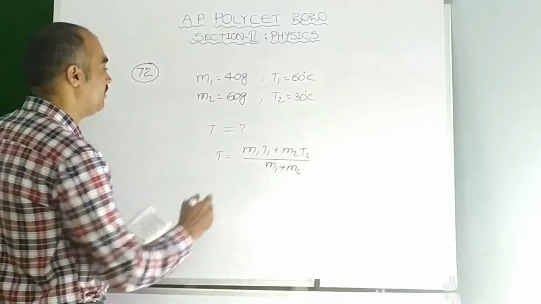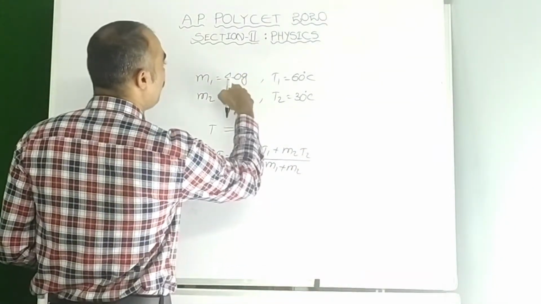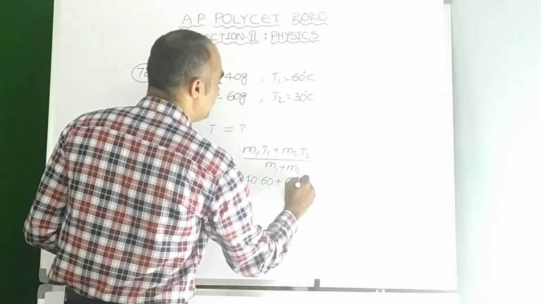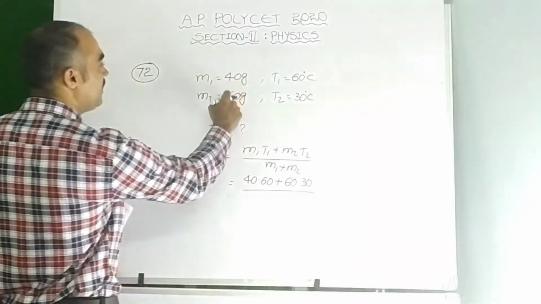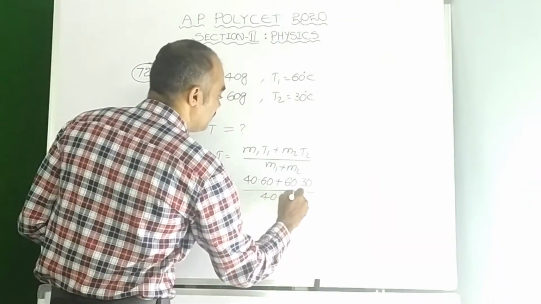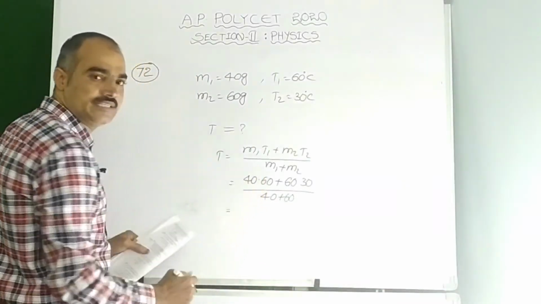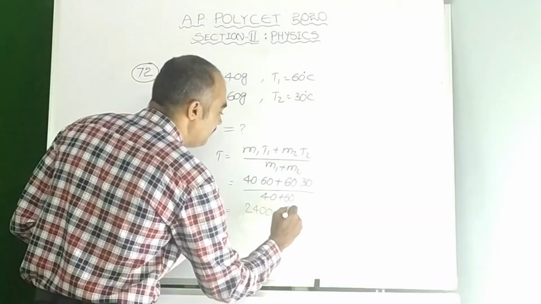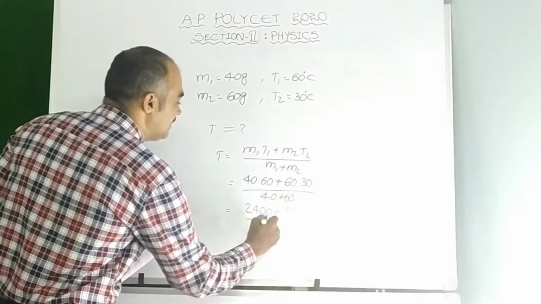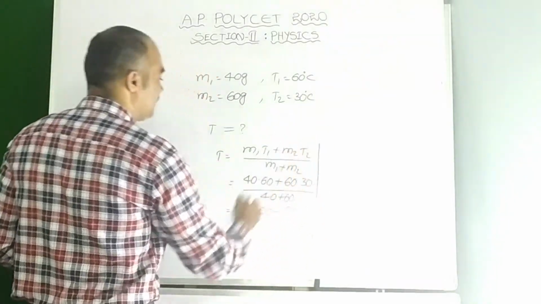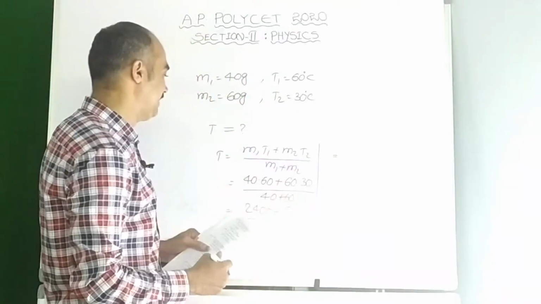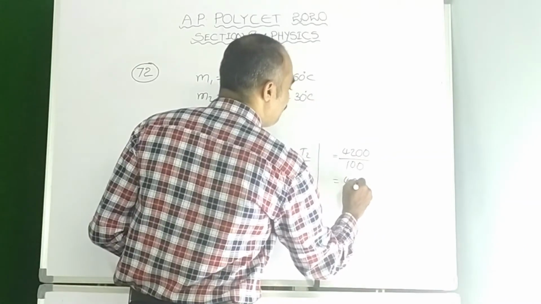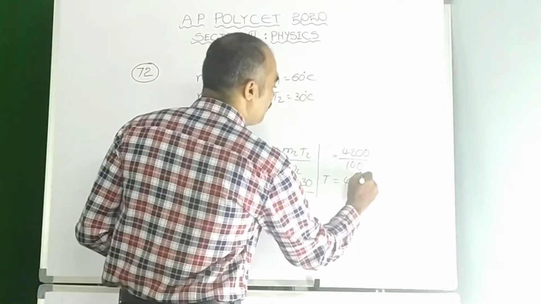Now let us substitute the values here. M1 is 40. So 40 into 60 plus 60 into 30 by M1 plus M2, that is 40 plus 60. If we simplify, 40 into 60 is 2400 plus 60 into 30 is 1800, divided by 40 plus 60 which is 100. So 2400 plus 1800 is 4200 by 100. On cancellation you will get 42. As it is temperature, it is 42 degrees Celsius.